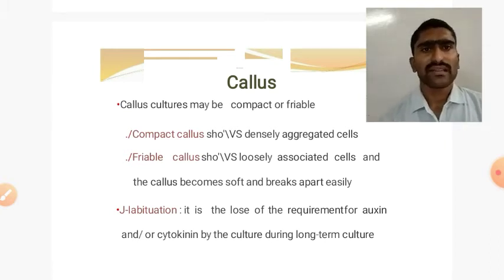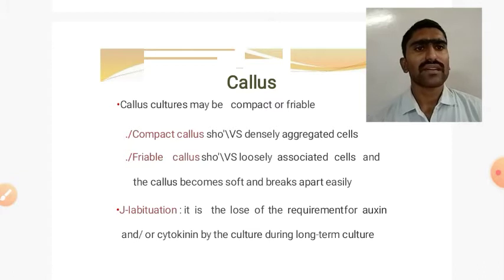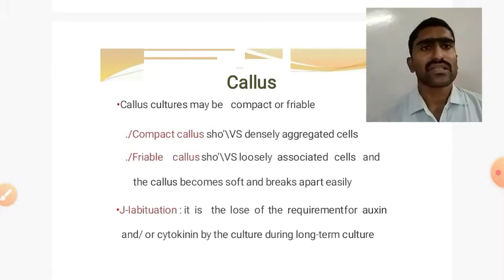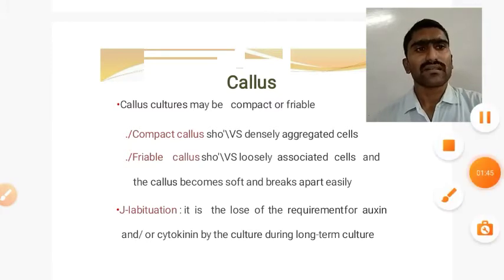Okay, habituation. This is habituation. It is the loss of the requirement of auxin and cytokinin by the cell during long term culture, and it is known as habituation.